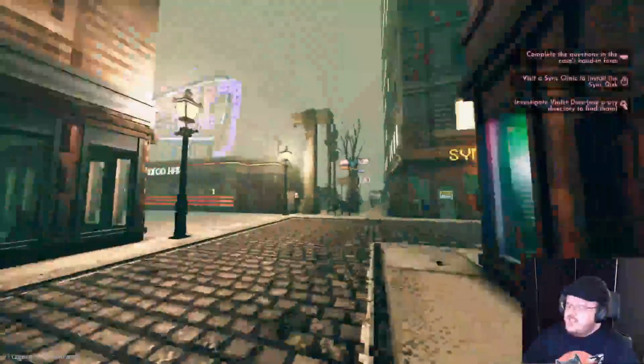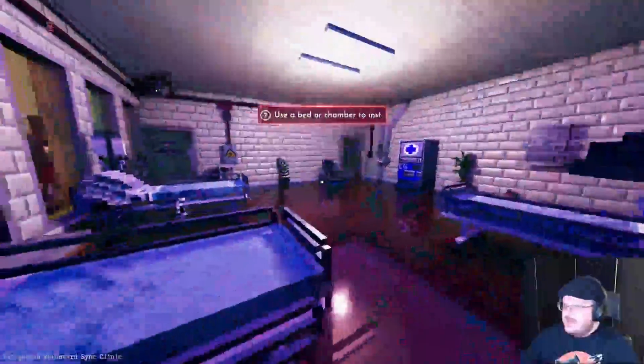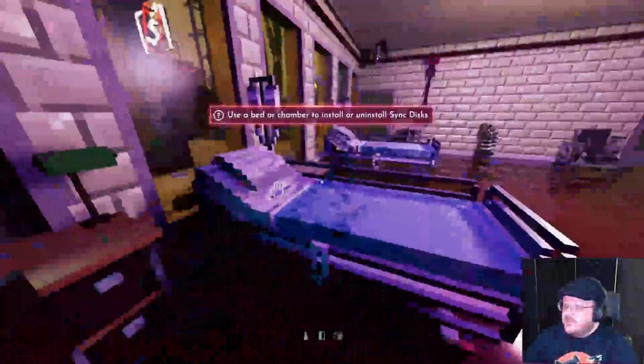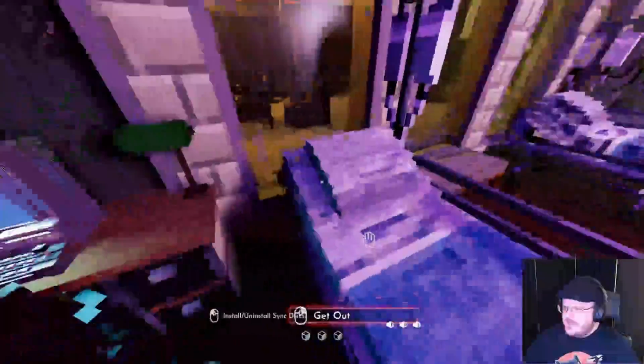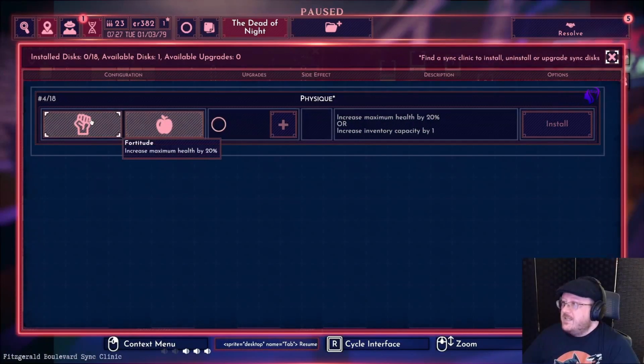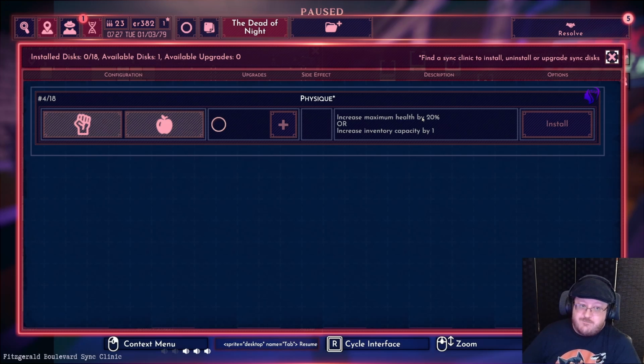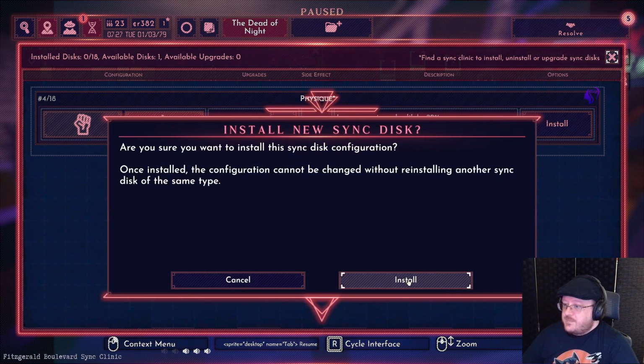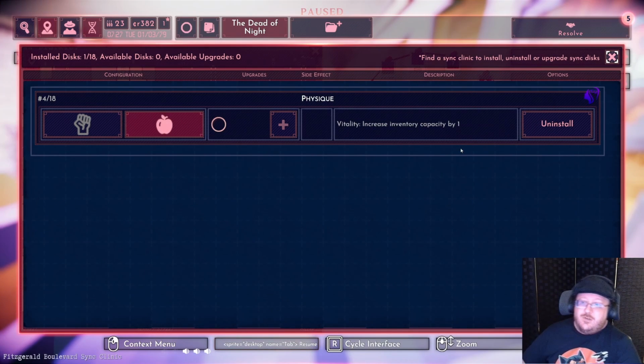And I don't need to use that for every... Oh, we're still right next door to the Indigo here. And maybe they've got a... Okay, lie down in the bed. And now, install, uninstall. So we have our choice of the two things. We could either increase our health, which is good for fighting, but if you're fighting, you've already lost. I need inventory.